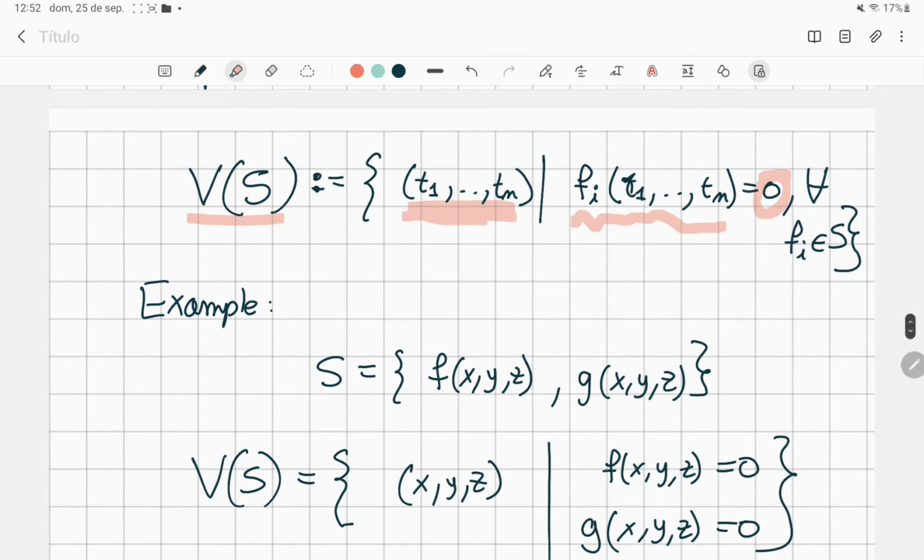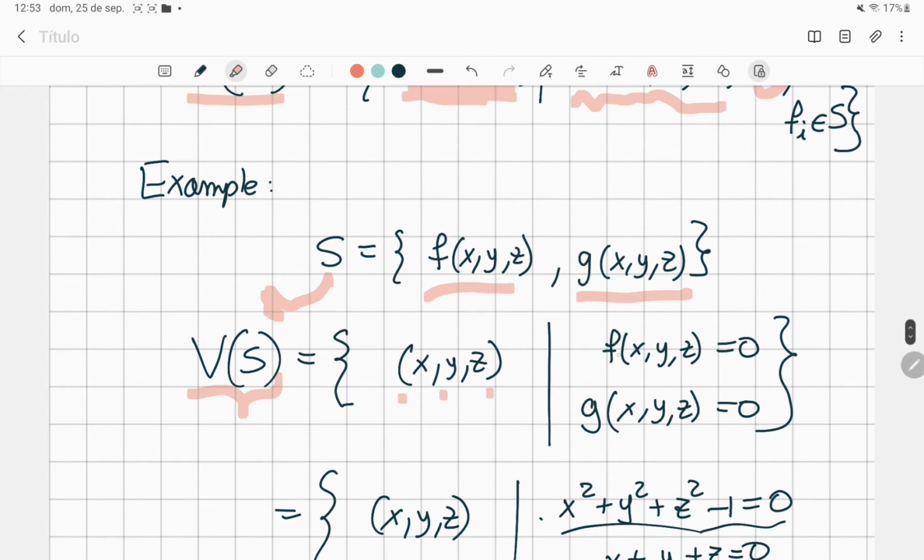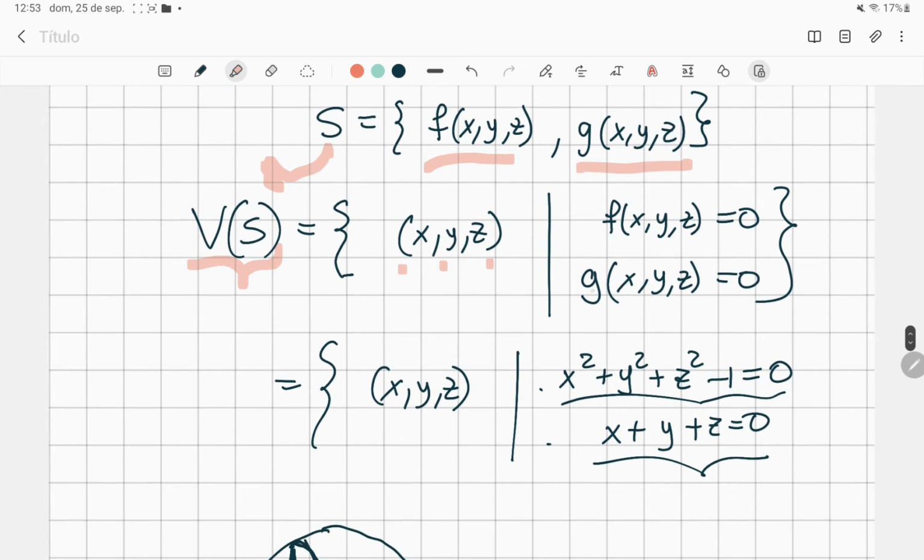So for example, in our case, we have our set S, that is the polynomial f and the polynomial g. So for this S, V of S, the algebraic variety, will be equal to all the points x, y, and z where f is equal to 0 and g is equal to 0. So that will be equal to the set of x, y, and z such that x squared plus y squared plus z squared minus 1 is equal to 0, and x plus y plus z is equal to 0.